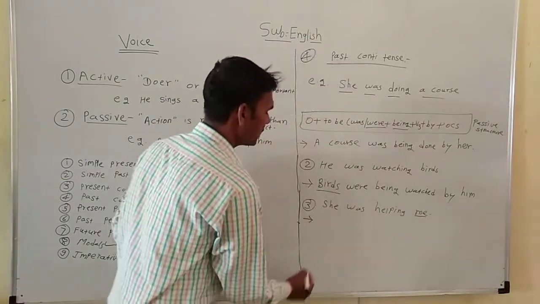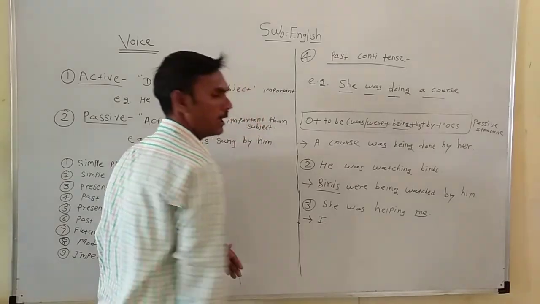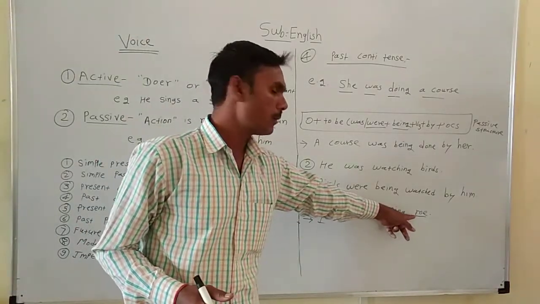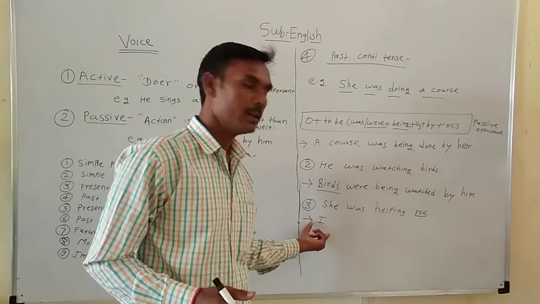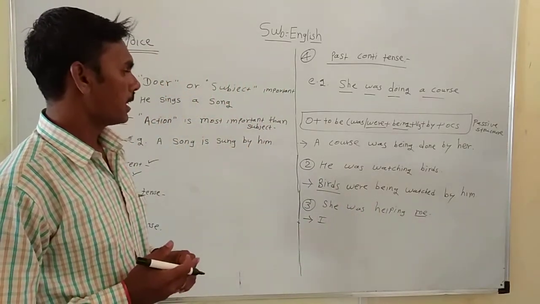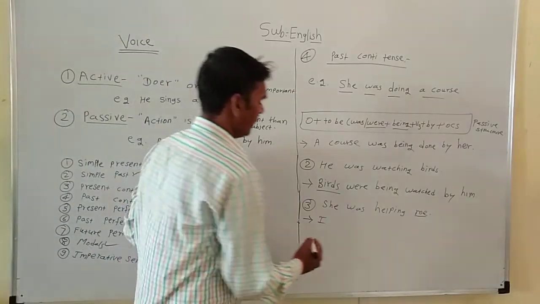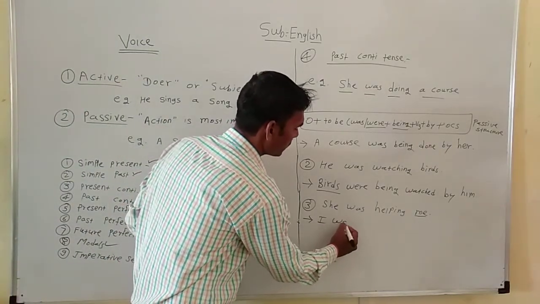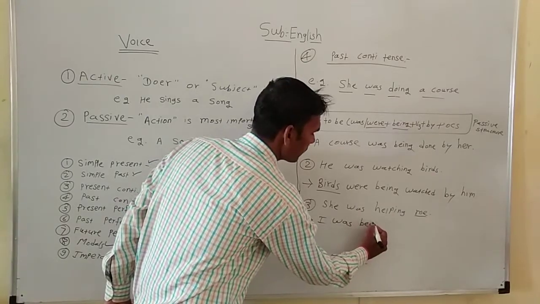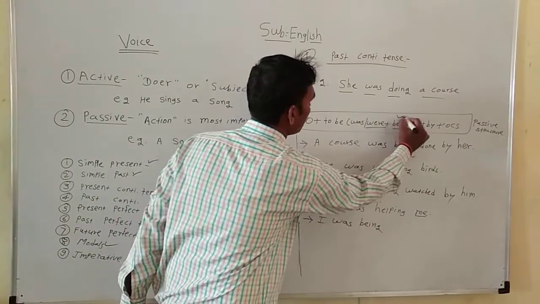We take the object first, in the objective case. We take it first, converting it into the first case. According to the object we use the to be, I was, then being according to the given structure.